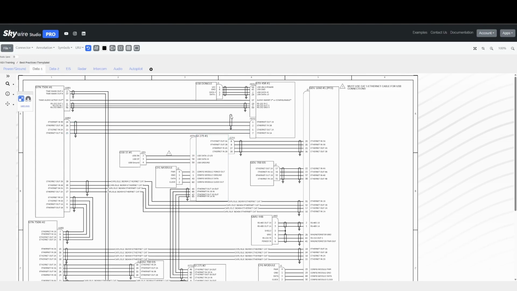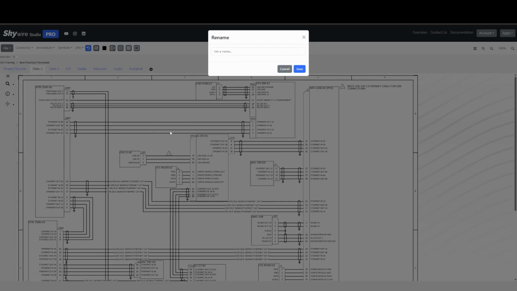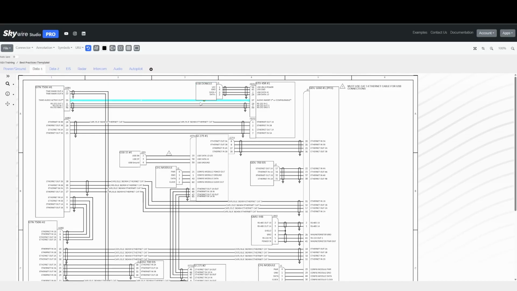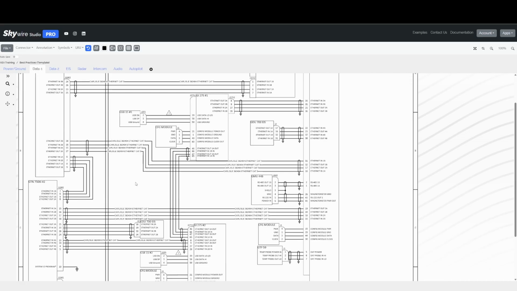We'll do the same thing over here, and we'll go ahead and add the label. You could see a lot of the layout techniques we've discussed have been implemented here. There are no crossing wires vertically for this pair, and a lot of straight runs of HSDB cable for clarity.